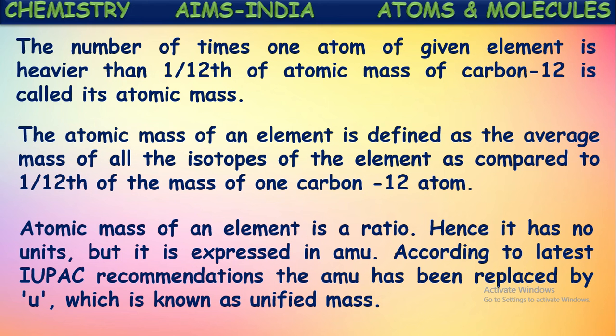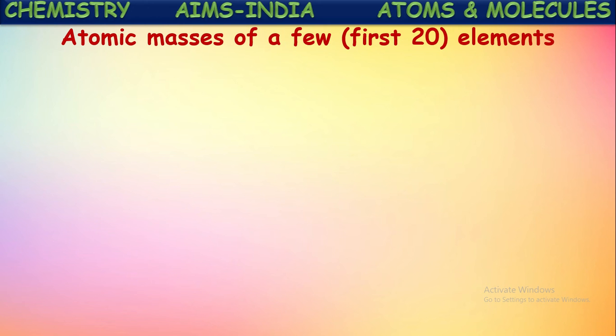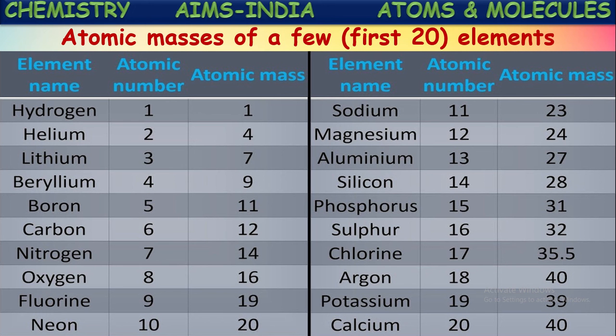AMU is being replaced nowadays with U simply. U represents unified mass. The atomic masses of the first 20 elements are shown here. So they are the atomic masses of different elements.